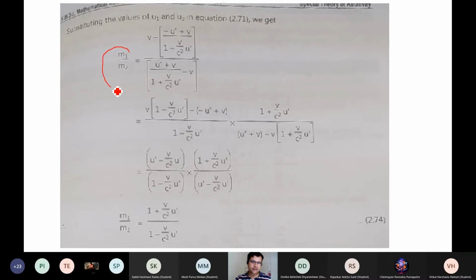Why has this part been written as m1 and m2? I need to check these values, so I'll just put those values. Okay, so v minus u2, and this is the value of u2 that has been put, and the other one is u1 minus v. Okay, so the u1 value is put over here. So this is the mathematical thing. So how can you expand the things and take certain things common? I think you can solve this mathematics very well. No problem on solving this particular part.